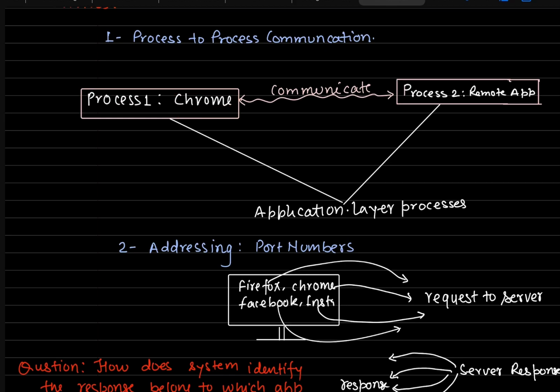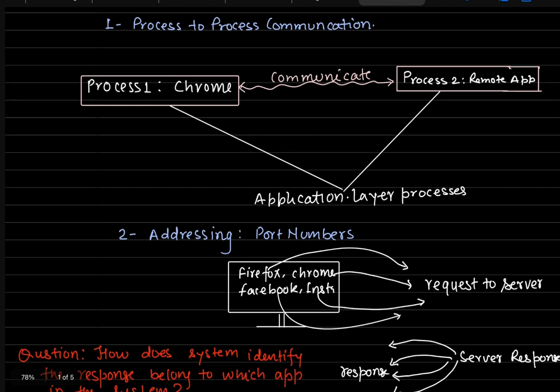Suppose Chrome is a process, and Chrome wants to communicate with some process running on a server, might be a Java server or any type of process running on the server side. In that case, Chrome will send information to the remote app, and then it will get a response back from the server.